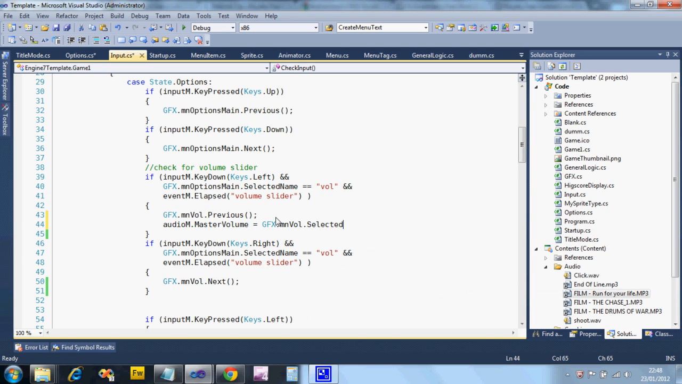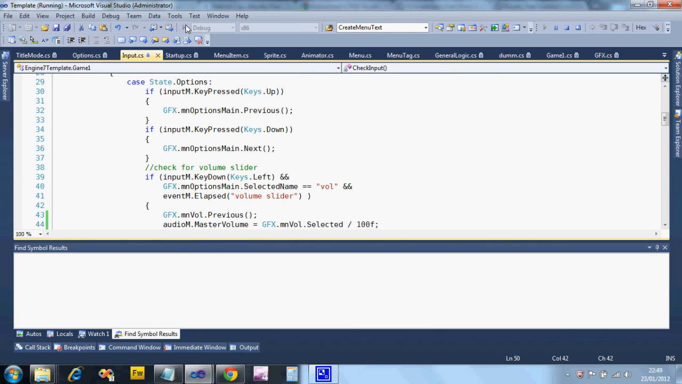I'm just going to say selected, and that'll be a number in the range 0 to 100, and I'm just going to divide it by 100F. I have to put the F, otherwise it'll work out the remainder. It'll work out how many times 100 the whole number goes into 50 or 60, which will be 0. So I have to put the F when I'm doing that division. I'm going to copy that and paste it into the right key, so the increase slider and the decrease slider. Let's see if we can see the difference dynamically.